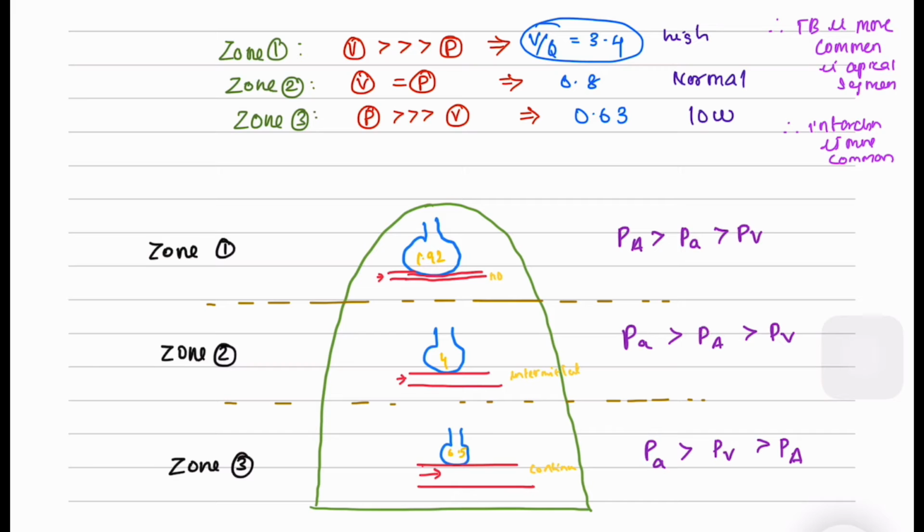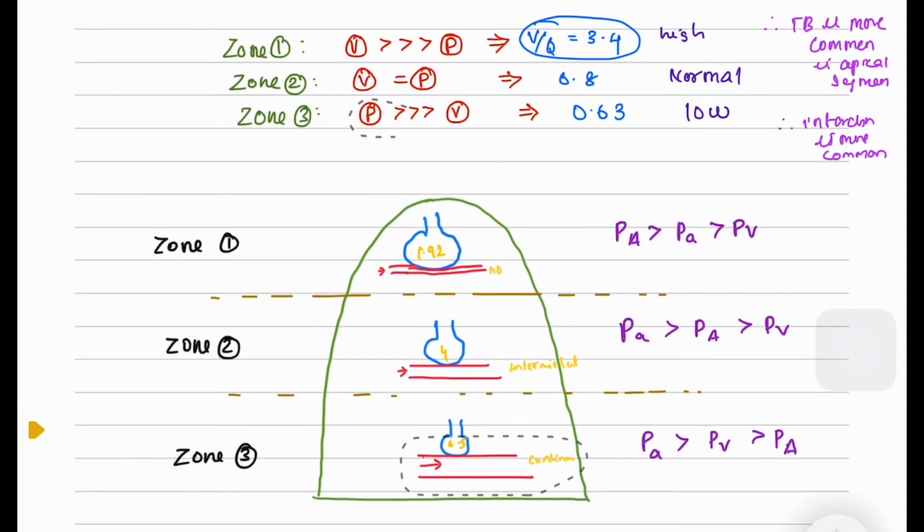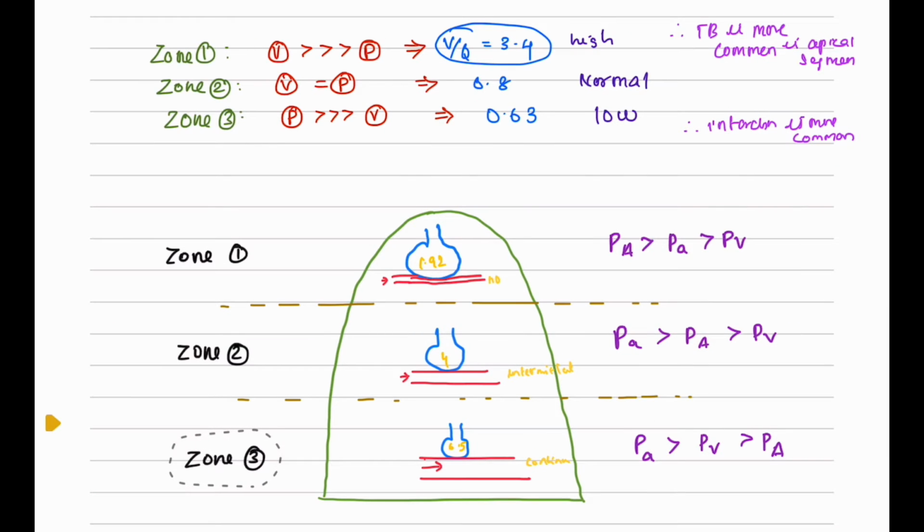The perfusion is also greater at the base of the lung, which results in continuous blood flow due to gravity pulling blood down towards the base. So overall, the perfusion increases more than the ventilation at the base of the lung, resulting in areas of low VQ ratio. Therefore, TB is more common in the apical segment of the upper lobe because of the high VQ ratio, and infarction is more common in Zone 3.